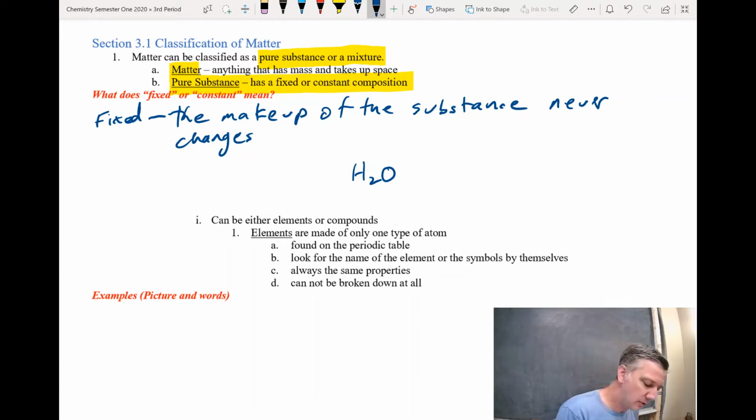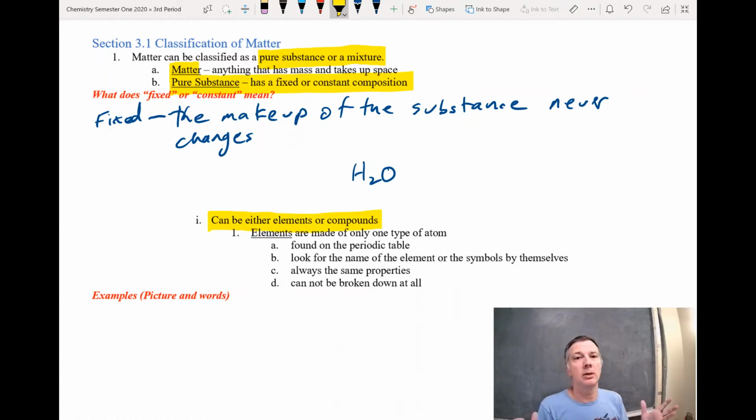Pure substances can be either elements or compounds. Okay, so again, matter can be a pure substance or a mixture. We're talking about just pure substances at this point. One type of pure substance is what's called an element. Elements are made of only one type of atom. So for instance, silver. Silver is an element. It's only made of silver atoms.